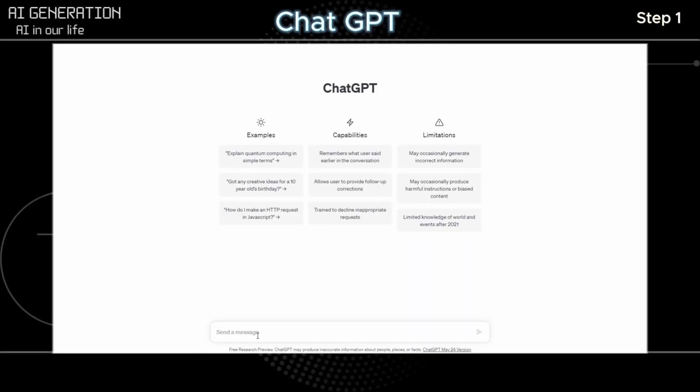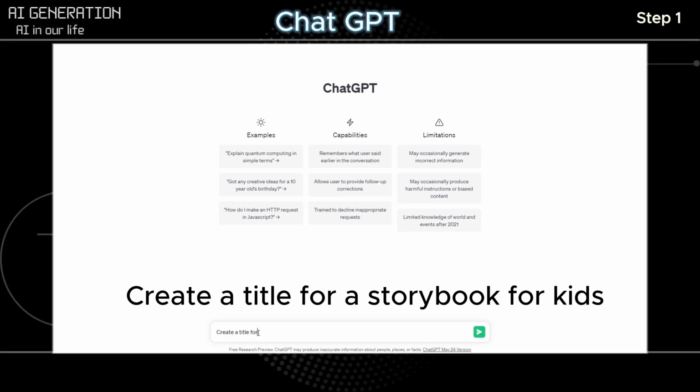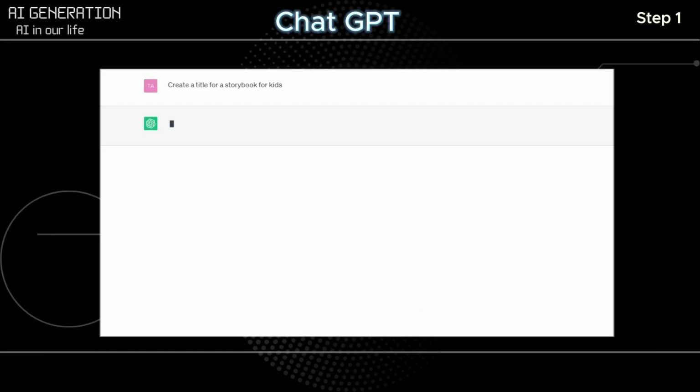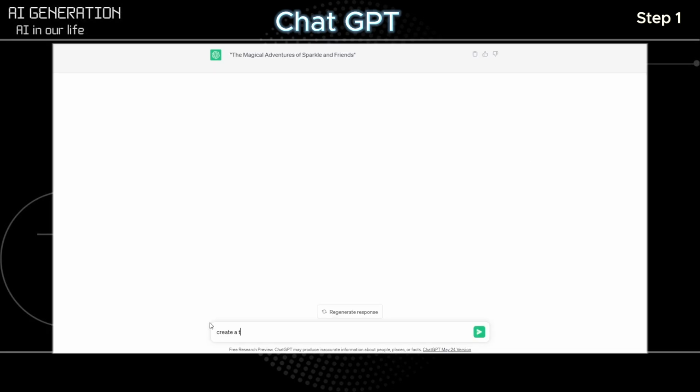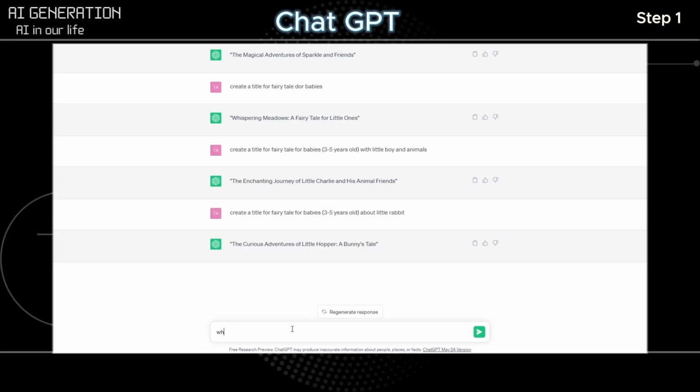Open ChatGPT. First of all, ask ChatGPT to create a storybook title. The first title it suggested was The Magical Adventures of Sparkle and Friends. Not bad, but I want something more exciting. After a few more tries, it came up with the title The Curious Adventures of Little Hopper, A Bunny's Tale. Sounds good.